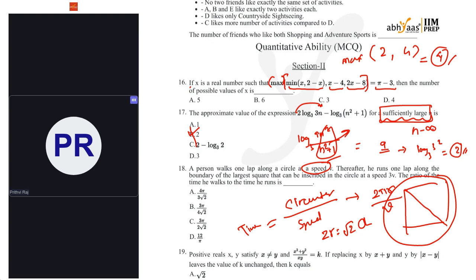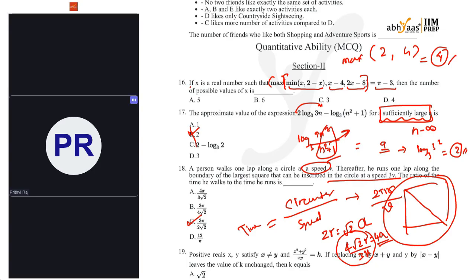So from this, I get root 2 r as the side of the square, and that means the perimeter will be 4 root 2 r. Dividing by 3v, this is the time taken by the person to complete the boundary of the square. Now, if I take this ratio, I'll get 3 pi by 2 root 2 as the answer.